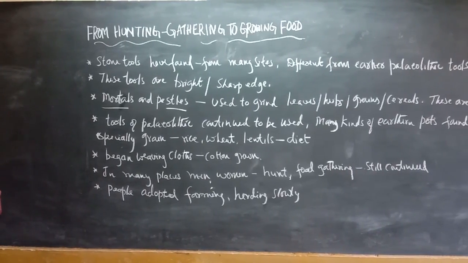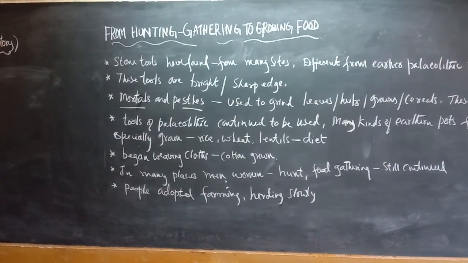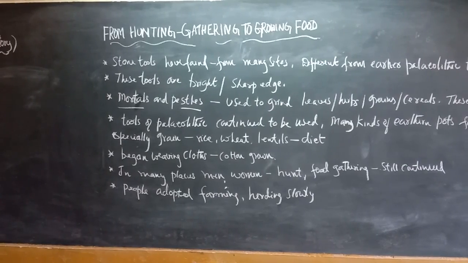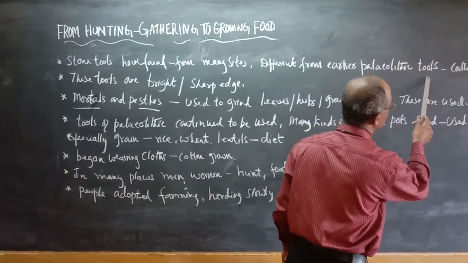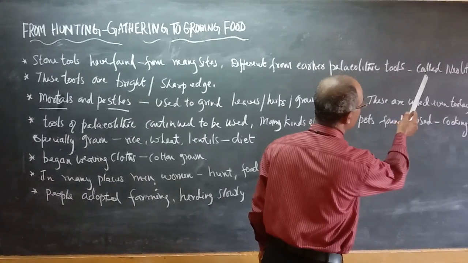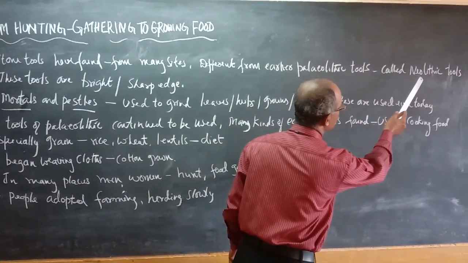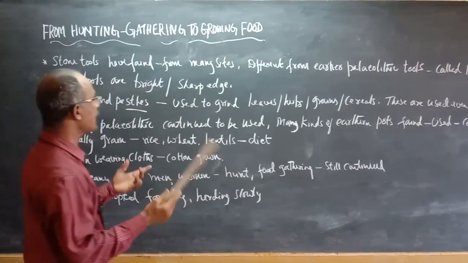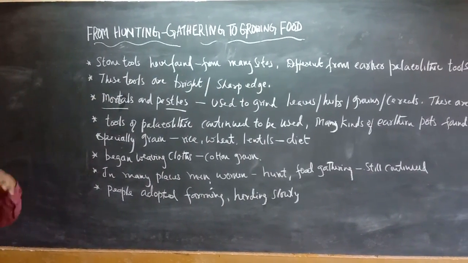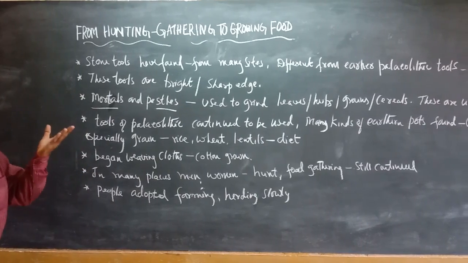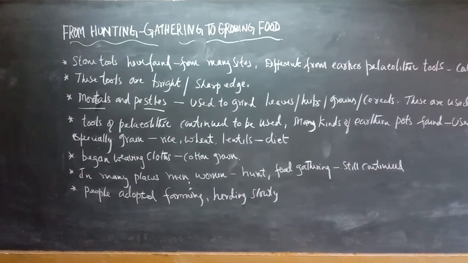lithic means stone. So Neolithic means new stone age. So these tools, different from earlier Paleolithic tools, are more or less similar to Neolithic tools, meaning changes were observed. And these tools are bright, so they are different from Paleolithic tools. So what are the Paleolithic tools?